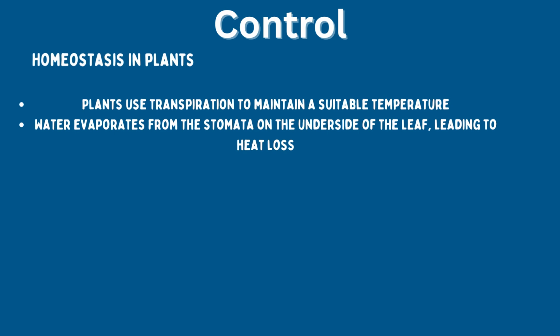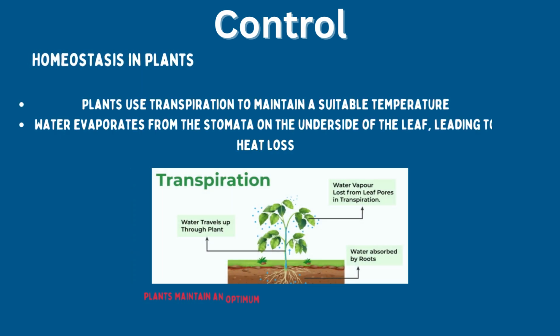Homeostasis in plants. Plants use transpiration to maintain a suitable temperature. Water evaporates from the stomata on the underside of the leaf, leading to heat loss. Plants maintain an optimum temperature through transpiration.